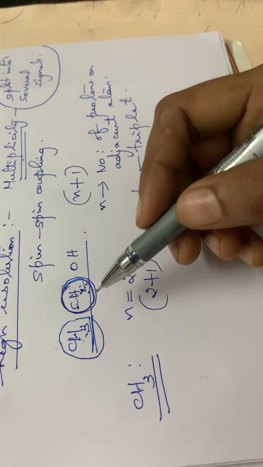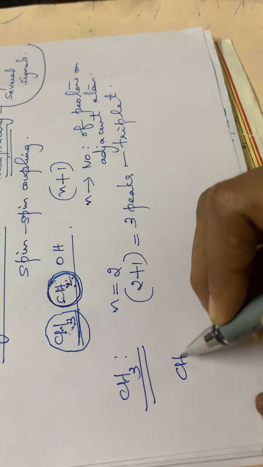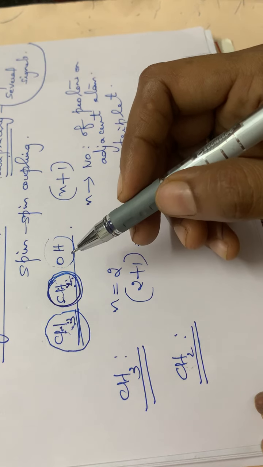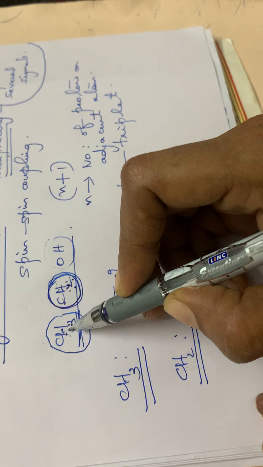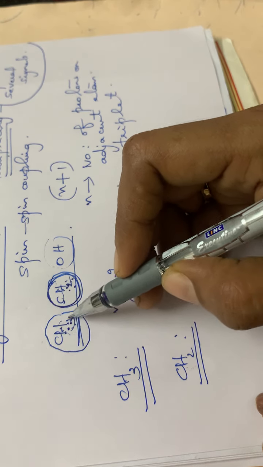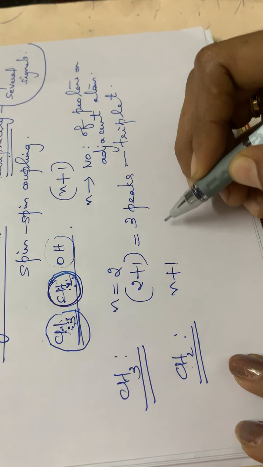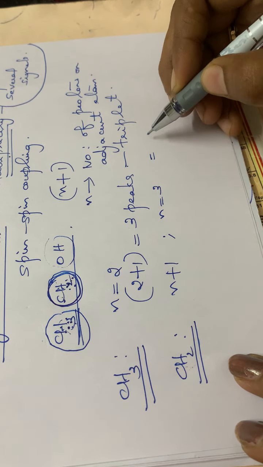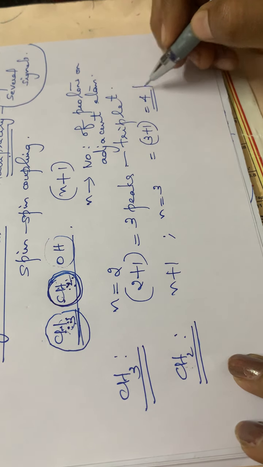Similarly, we can write the case of the CH2 group. For the CH2 group, see how many adjacent protons are there. You can neglect this OH group. This CH2 group is neighboring to this particular carbon atom, and this carbon atom has 3 protons. So 3 protons means n plus 1. Here n is equal to 3. That means it will be 3 plus 1, 4 peaks.